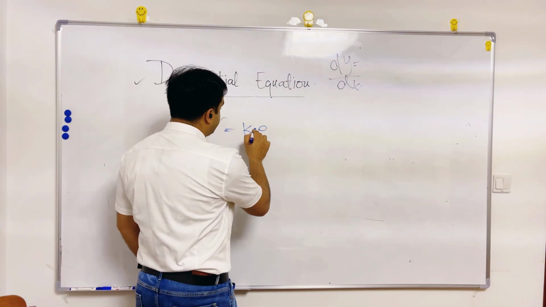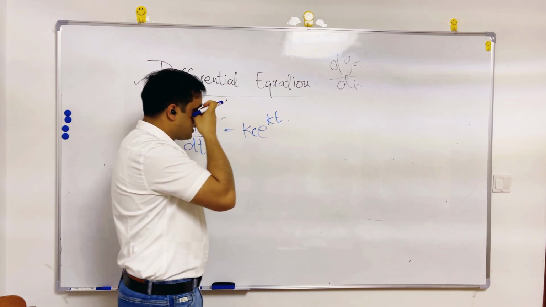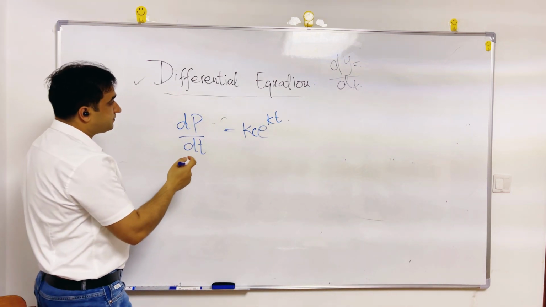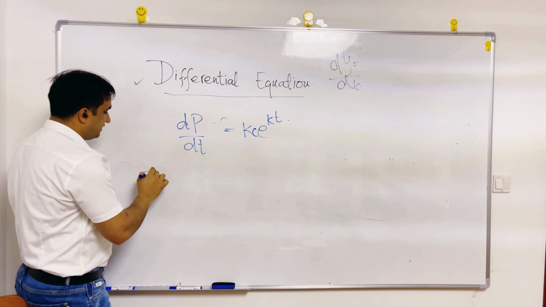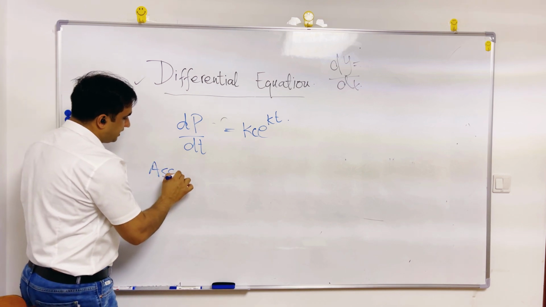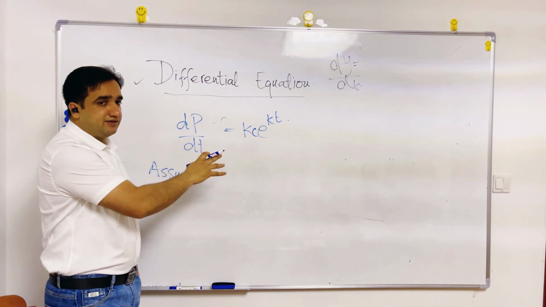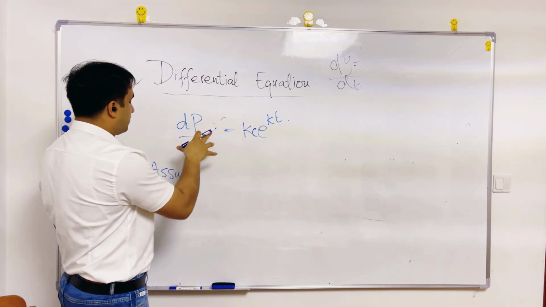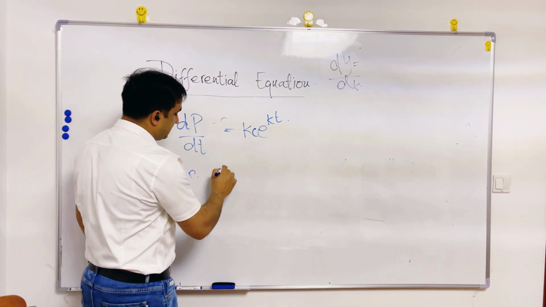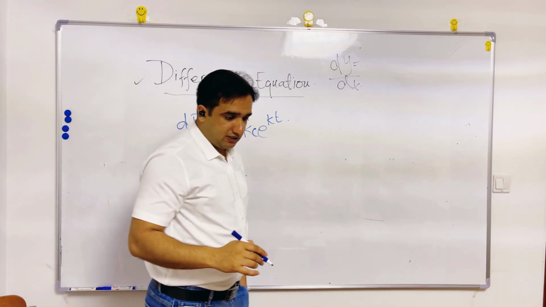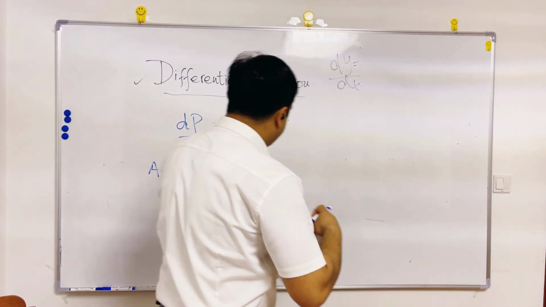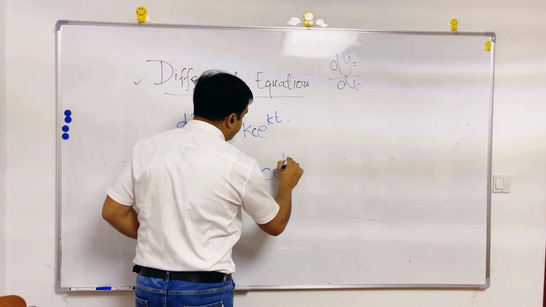Equal to kC e raised to the power kt. It was like this. Now, so far we have not tried to solve this equation. We are just trying to know about this equation. So let's suppose P equals C e raised to the power kt.